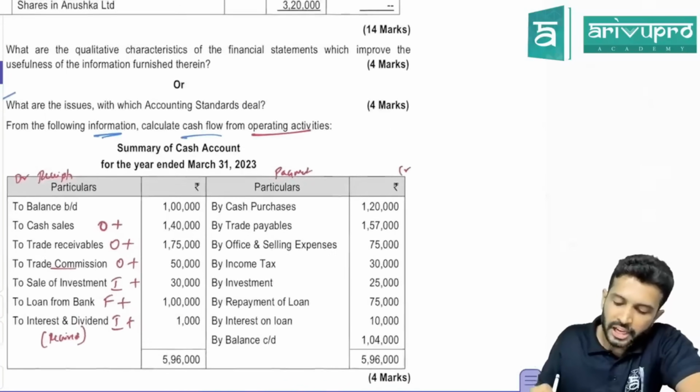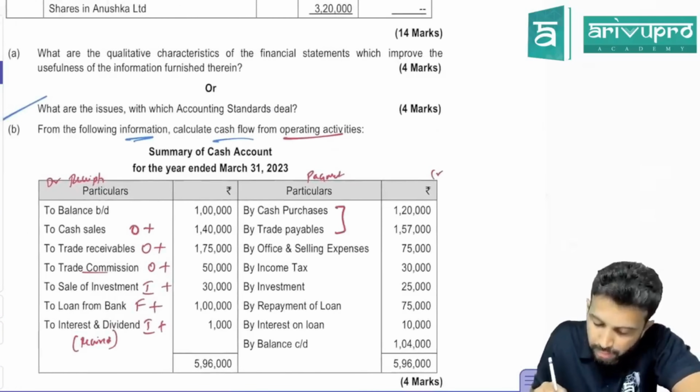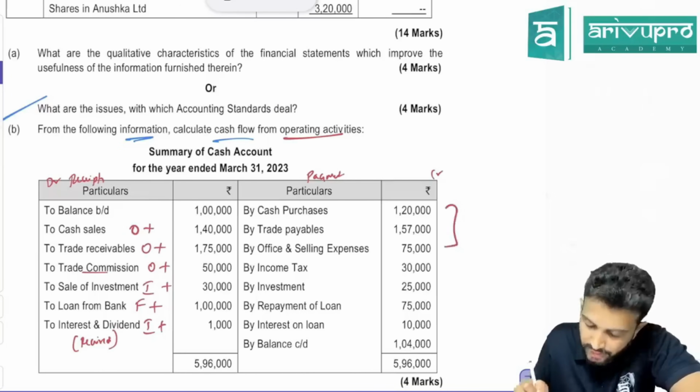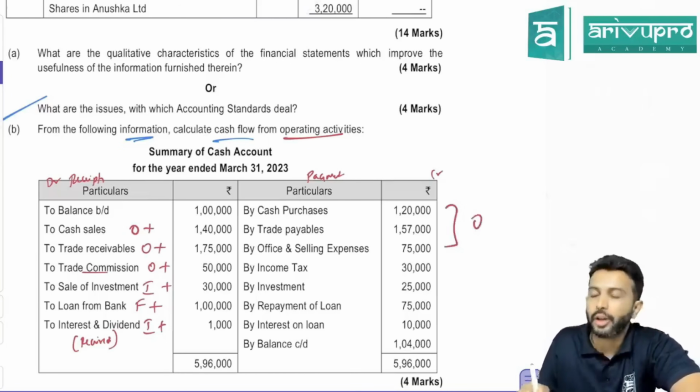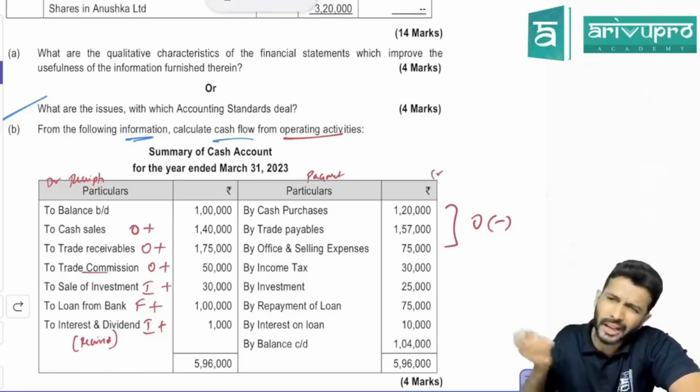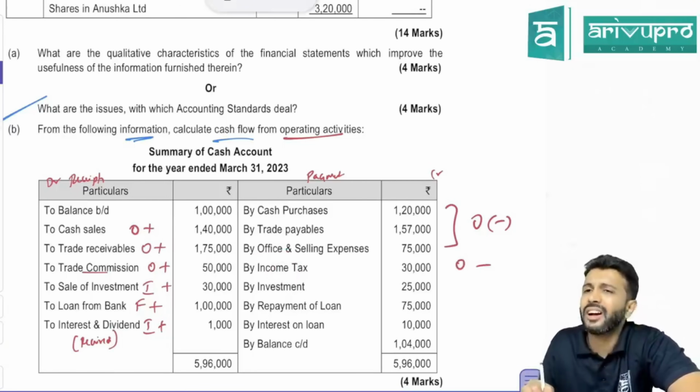Okay. Cash purchase. Cash purchase a trade payable. Both are what activities? In fact, this also, office expense. All the three are what activity? Operating activity. All these are payments. So you'll show it as minus. Income tax. Income tax also will come under operating activity only as a minus.